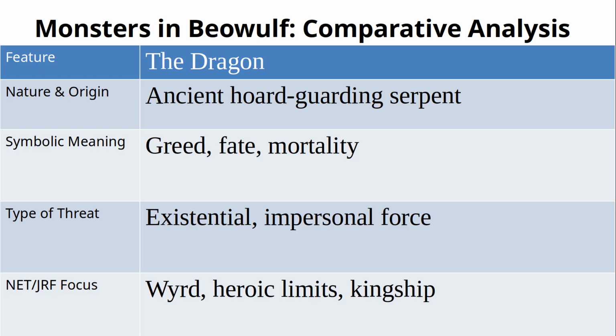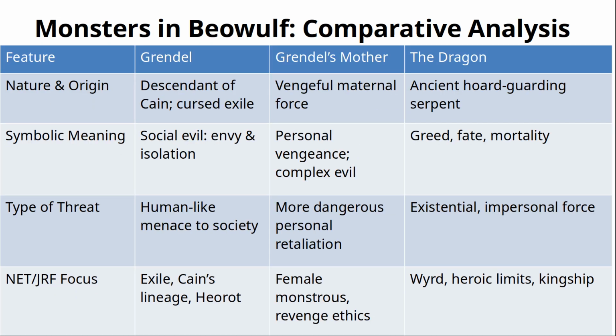Greed. But more than that, the dragon represents fate, mortality and the limits of the heroic code. Beowulf, now an aged king, meets an enemy that his strength alone cannot ultimately overcome. His victory requires sacrifice. Therefore, the dragon's symbolic meaning is cosmic threat and inevitable destiny, Wyrd. This is the tragic final test.